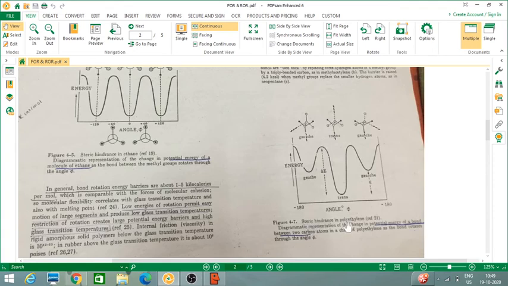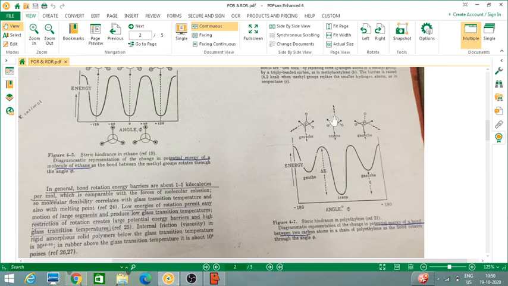Now, steric hindrance in poly 3. Diagrammatic representation of change in potential energy of a bond between two carbon atoms in a chain of poly 3 as a bond rotates to angle phi. We all know that in trans it has a low rotational energy barrier because the hydrogens are further apart.